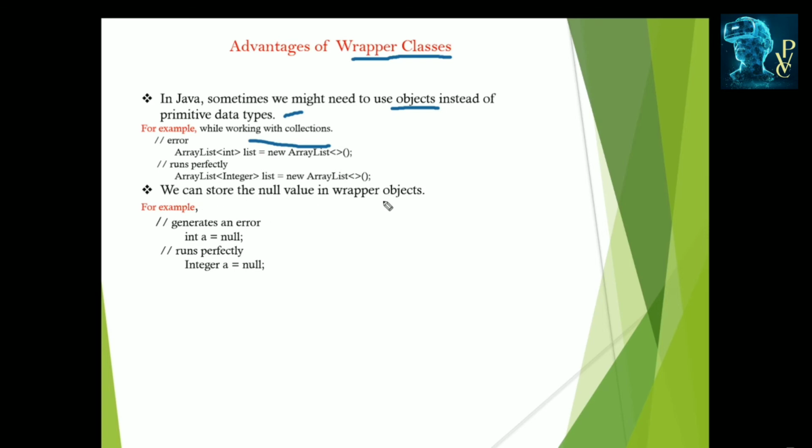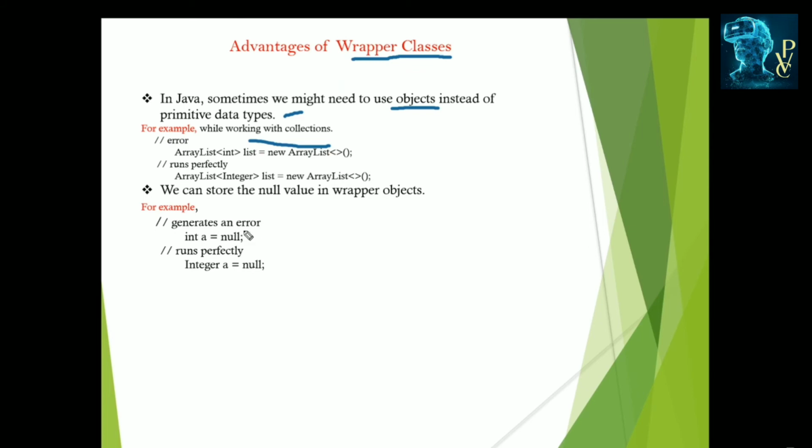And we can store null values in wrapper objects. For example, int a is equal to null. A is a variable which cannot be assigned null, because a is the integer type which holds whole values.